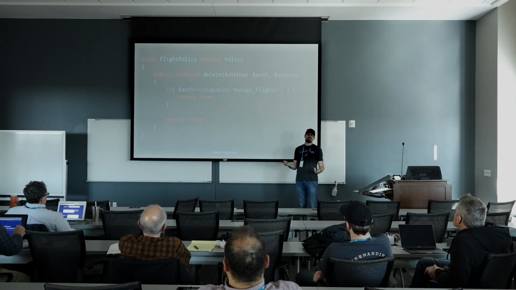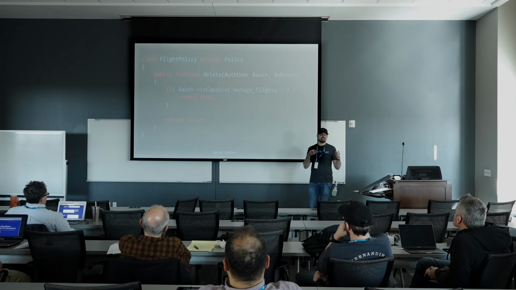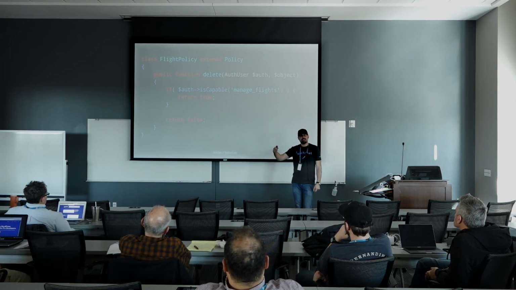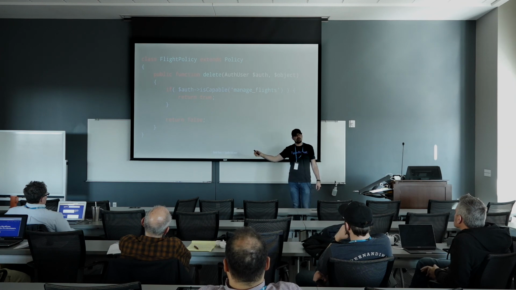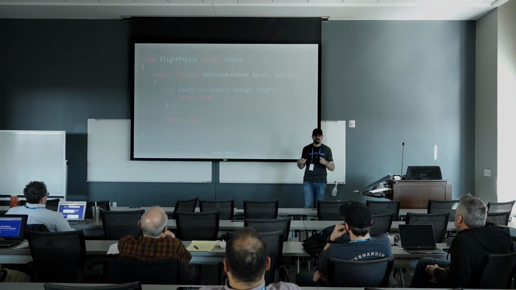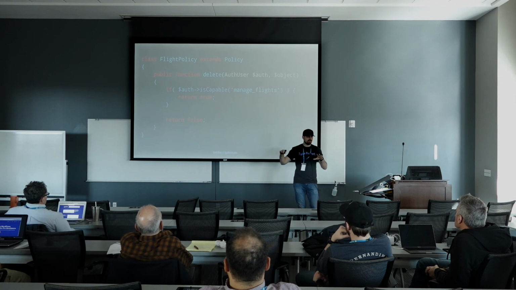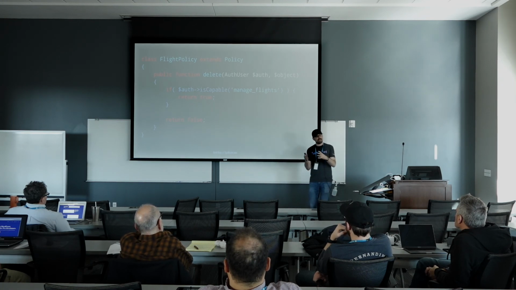Now, why wouldn't I just use is capable, that WordPress has, that function, and why do I need to do policies for that? Well, if I start doing this is capable thing all over my code base, and then the client says, we have one other constraint that we need to add to this deletion process, now you've got to go all over your whole code base and update every place where you might have used that. Or if you had used policies, it kind of organizes it. So again, process-wise, boom, you're done so fast with that request. So everybody's a little bit more profitable.